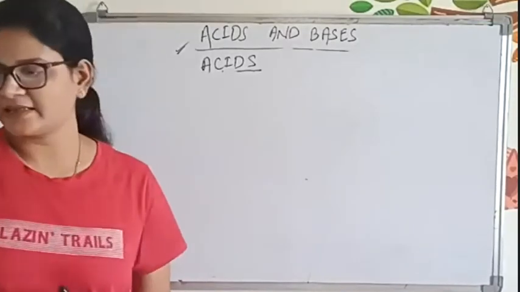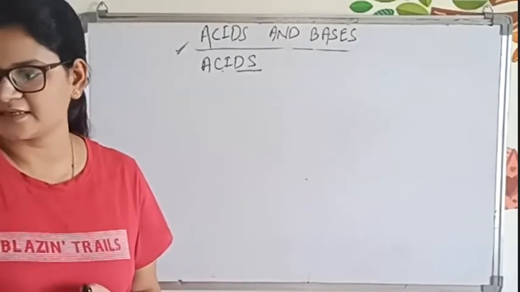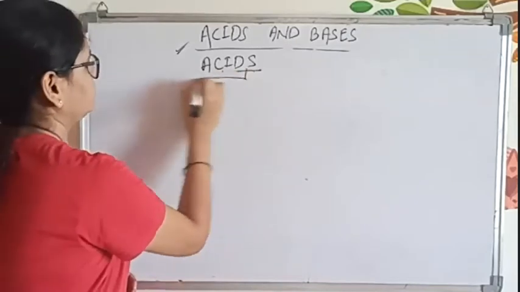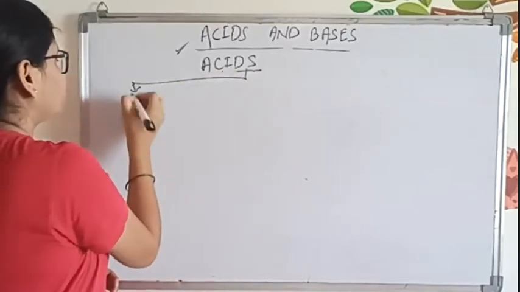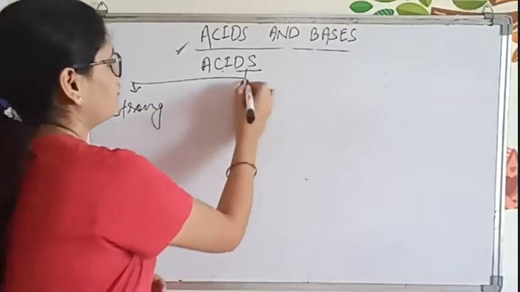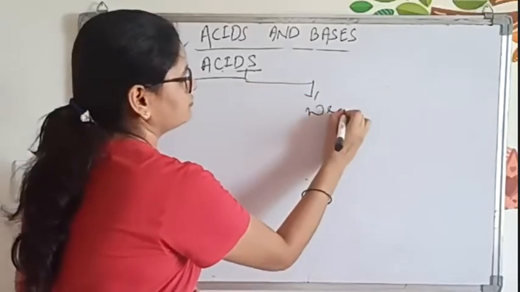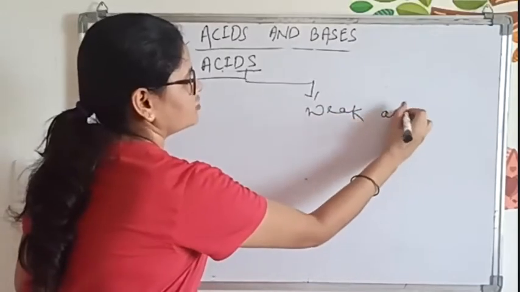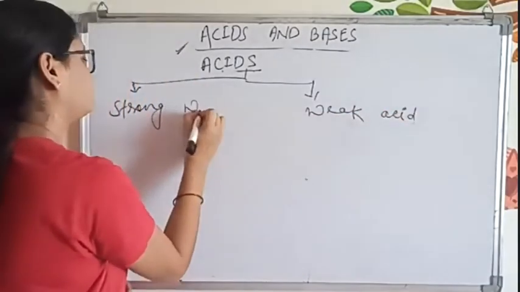Now another basis of classification is strong and weak acid.